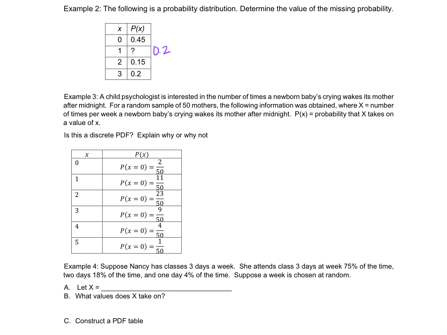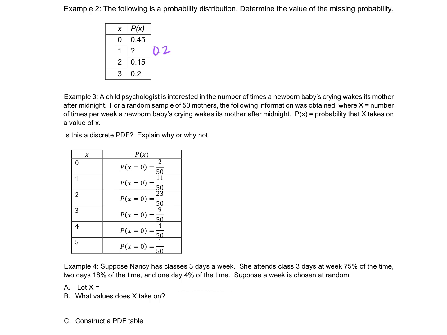Okay, X is the number of times that woke the mother up. No, discrete means it's countable. It's countable. 0, 1, 2, 3, 4, 5. Oh, continuous means continuous means that it's gotcha. Okay, that's where our confusion was.